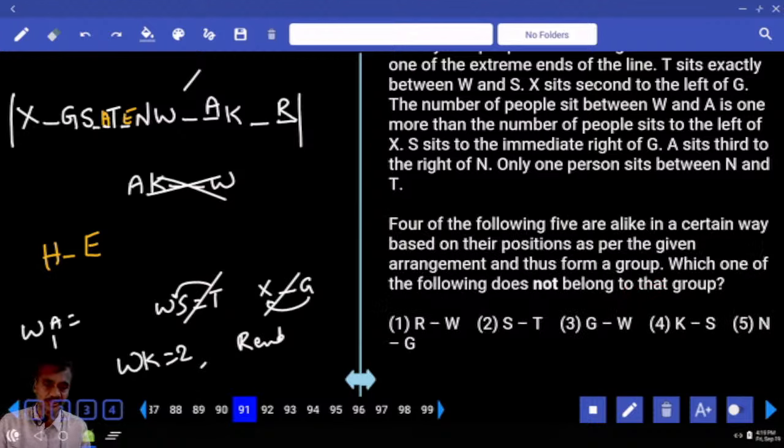Four of the following, odd one out. R and W, 1, 2, 3, 4, 5, fifth to the left. S and T. Now between R and W there are two vacant places. S and T, there are two vacant places. G and W, there are three vacant places. And G is to the left. R is to the left, right of W.